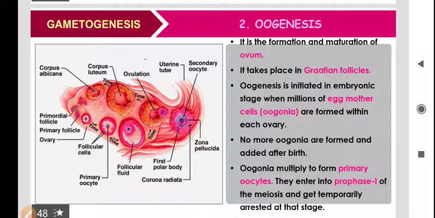The main cells by which the formation of ovum takes place are the oogonial cells, or you can say oogonia. In the body of a female, there is a limited number of these primary cells which will further develop into the ovum.